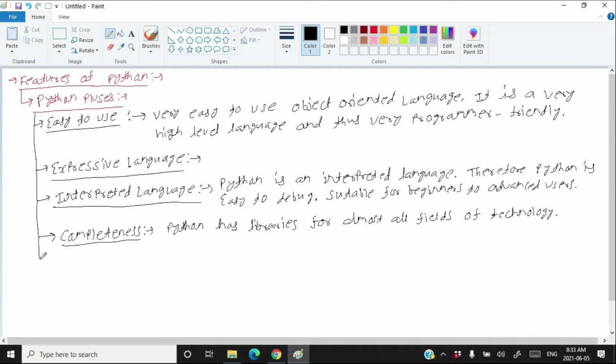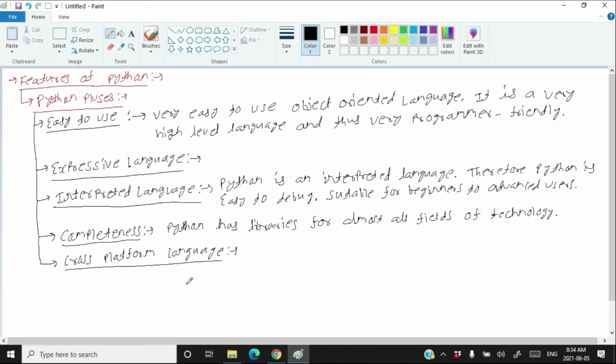The fifth advantage, the fifth plus point of Python is that it is a cross-platform language. Because Python is an interpreted language, it does not generate an executable for a given platform. Therefore, Python code written on Windows can easily execute on Linux.